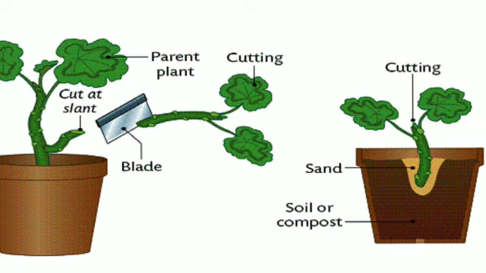After few days, this cutting develops new roots. The bud grows and produces a shoot. Thus, a new plant is produced which is exactly similar to the parent plant. Example, rose, chamba, grapes, sugarcane, banana, etc.